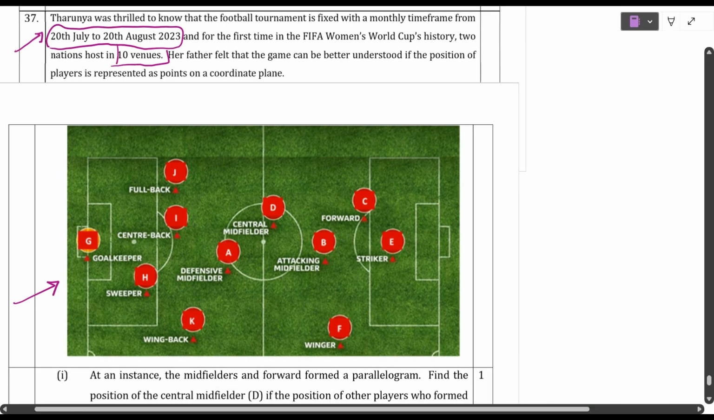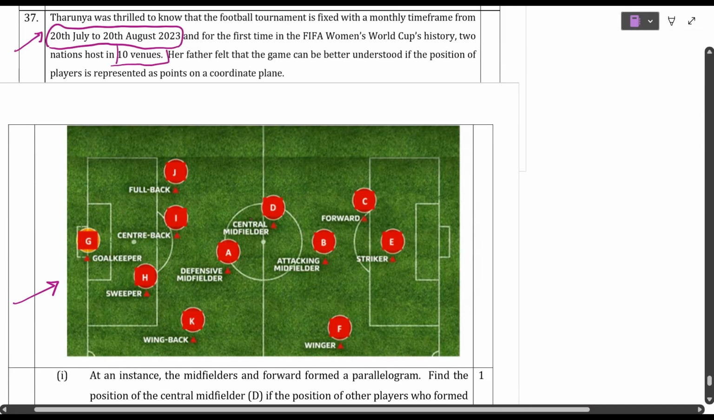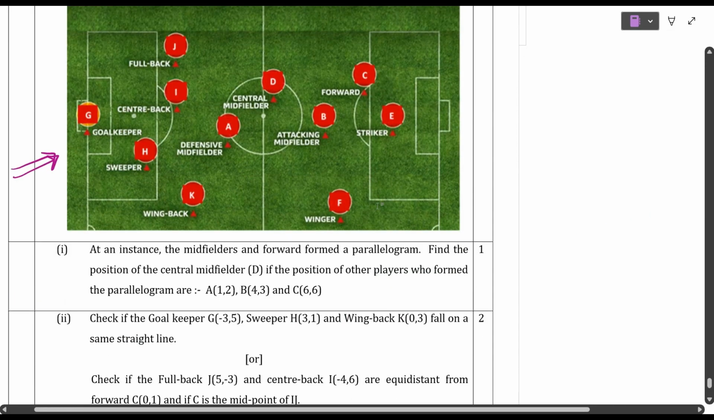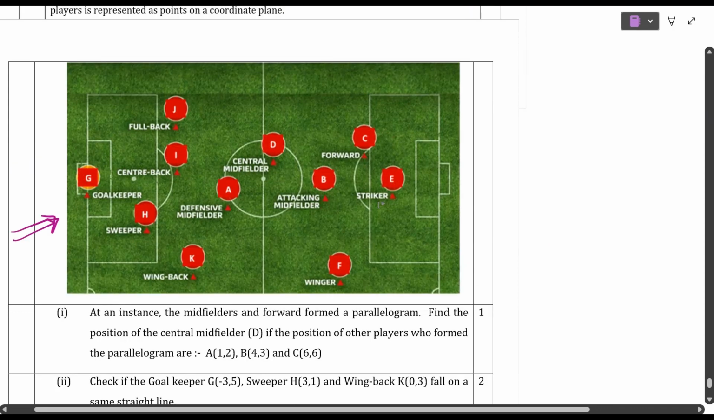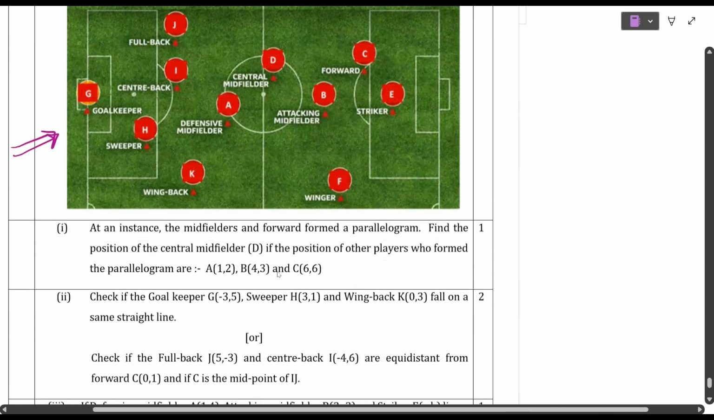Try to understand the diagram carefully, students. So here the positions are given. So they have marked the points as A, B, C, D, E, F, G, H, I, J and K. So A is defense midfielder and so on. Try to observe the diagram carefully. Now what are they asking, let us find out here.